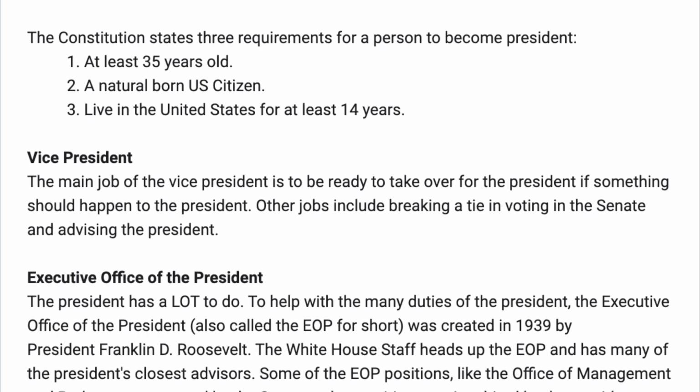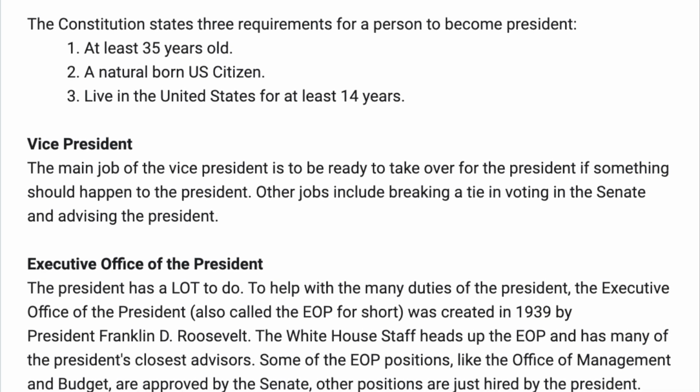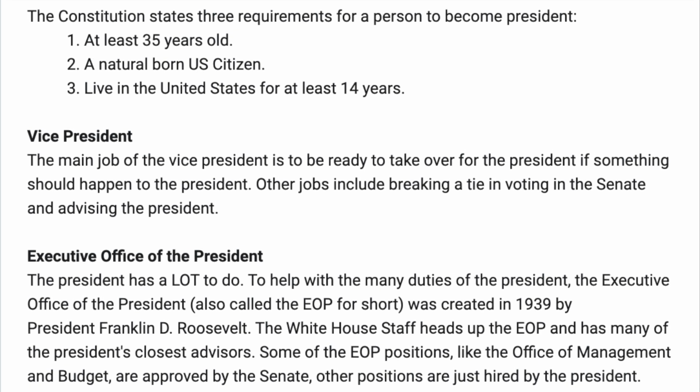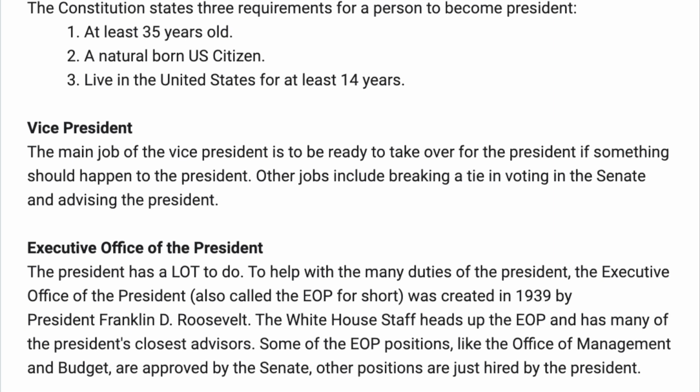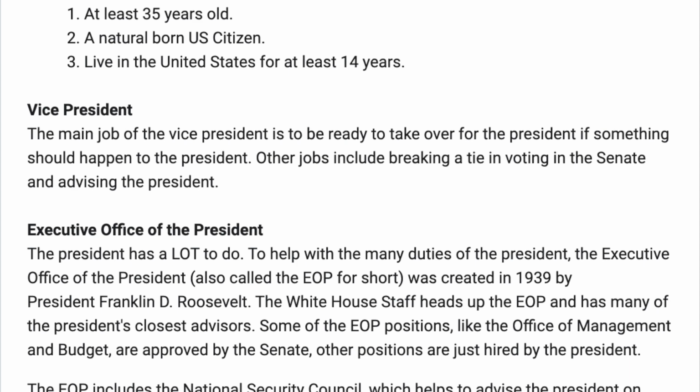Vice President. The main job of the Vice President is to be ready to take over for the President if something should happen to the President. Other jobs include breaking a tie and voting in the Senate and advising the President.